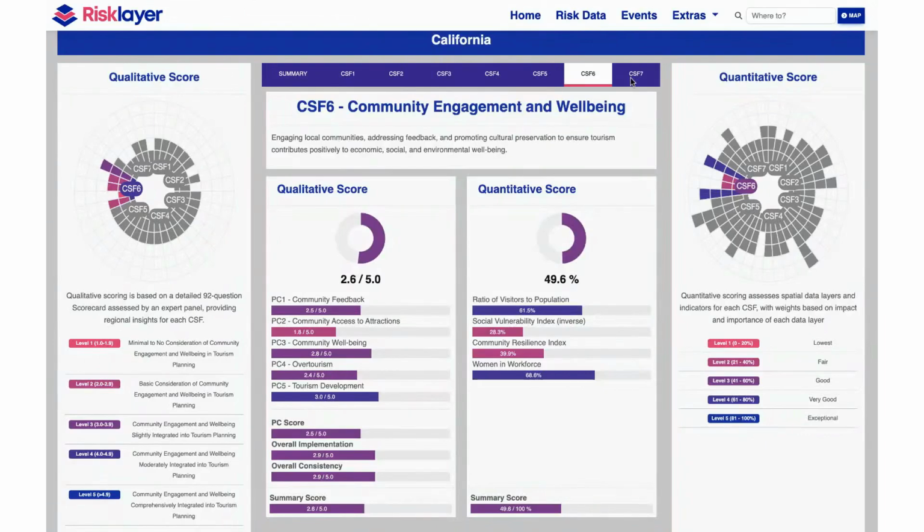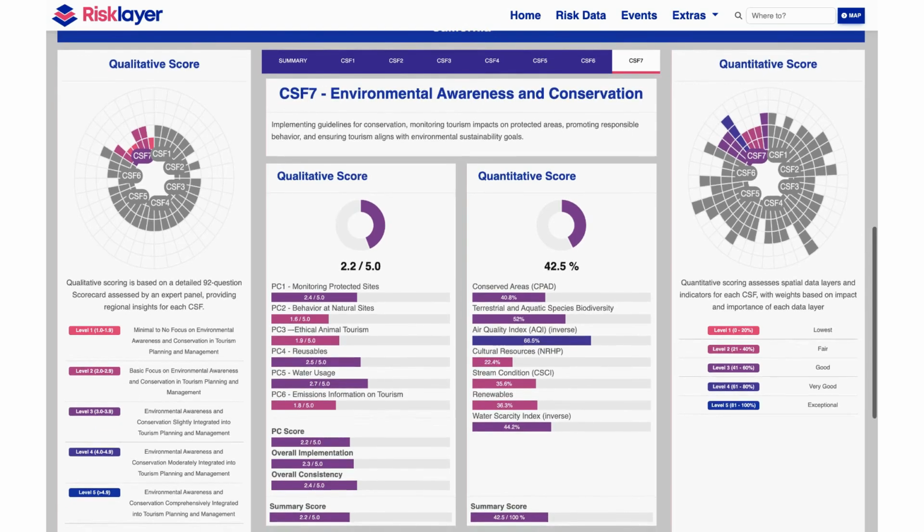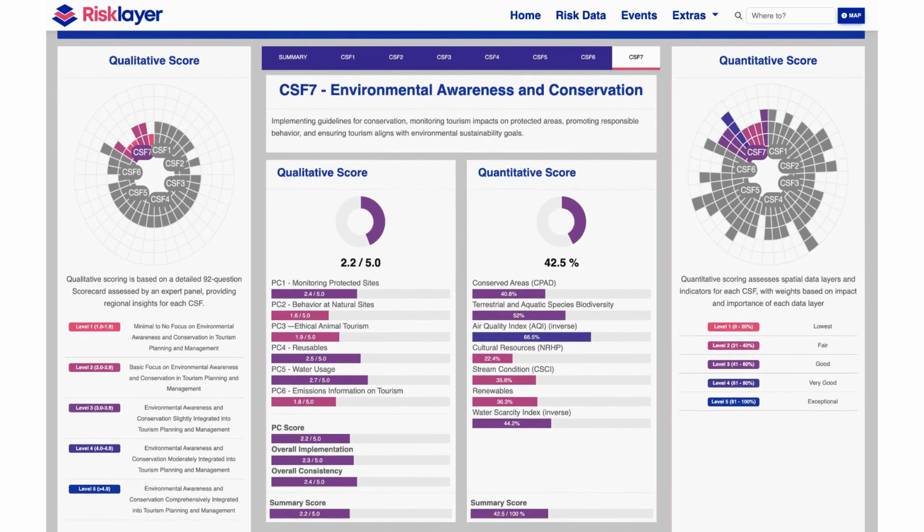Finally, CSF7 is all about environmental awareness and conservation. On the right, you see different environmental indicators such as biodiversity, air quality, stream conditions, and renewable energy use. While the left panel shows qualitative data based on our surveys with tourism experts, which assess tourism's role in conservation, climate action, and ethical tourism practices. For example, here you can see across the state there is a lack of information on tourism-related emissions and gaps in ethical wildlife tourism policies.